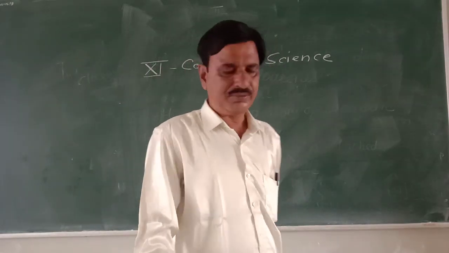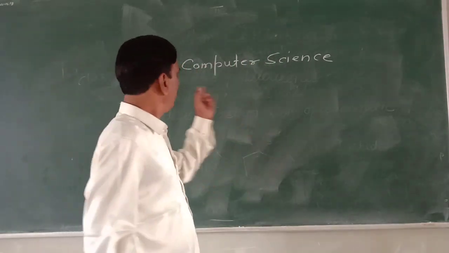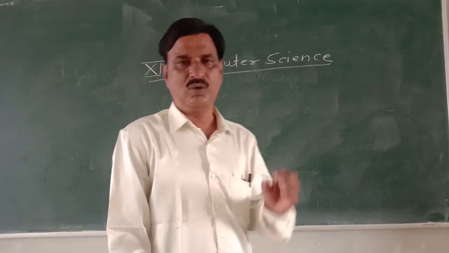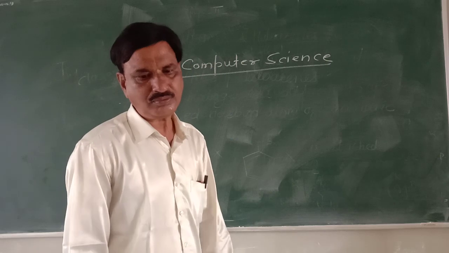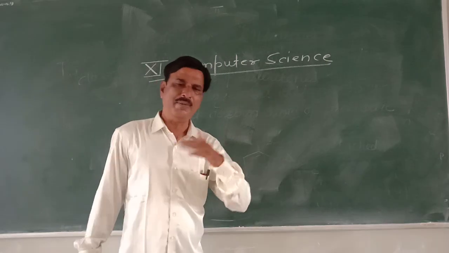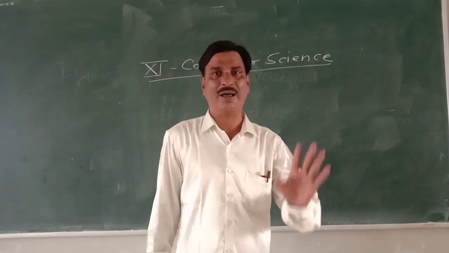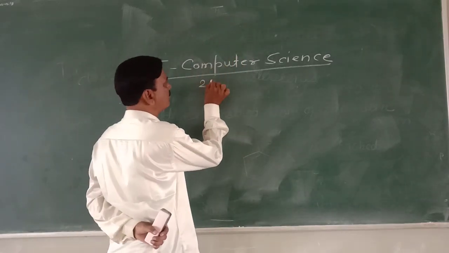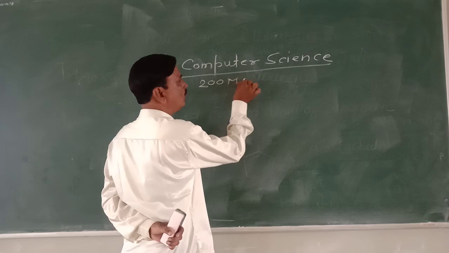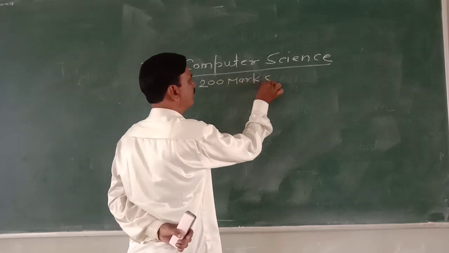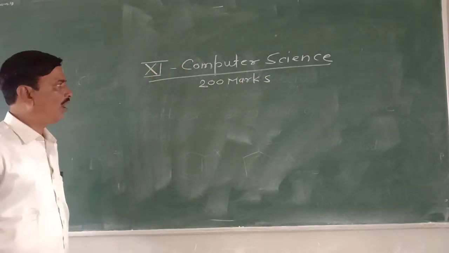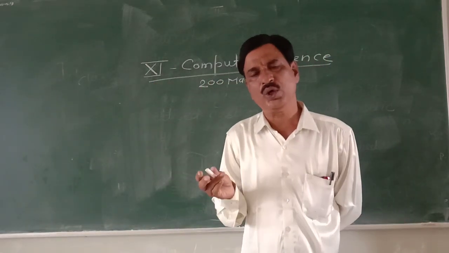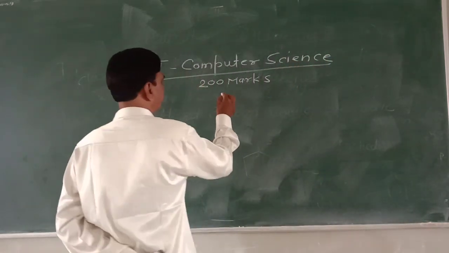So you know that this is 11th computer science. This is of 200 marks subject. Your remaining subjects are all of 100 marks. So this is of 200 marks. In this 200 marks, there will be 2 papers.